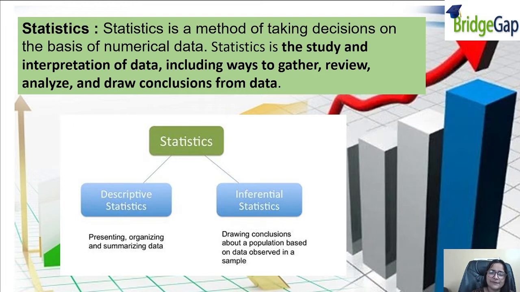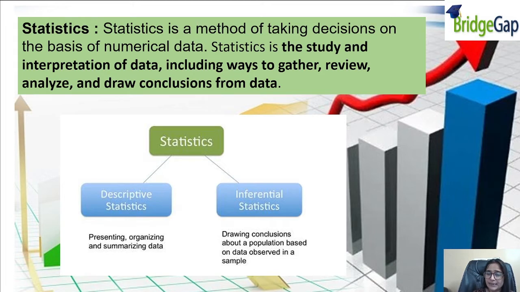Now, statistics is of two types. One is descriptive statistics and one is inferential statistics. Descriptive includes presenting, organizing and summarizing the data. The data is already given. We are just presenting it in the form of graphs and charts, organizing it and summarizing it, drawing out the conclusions.